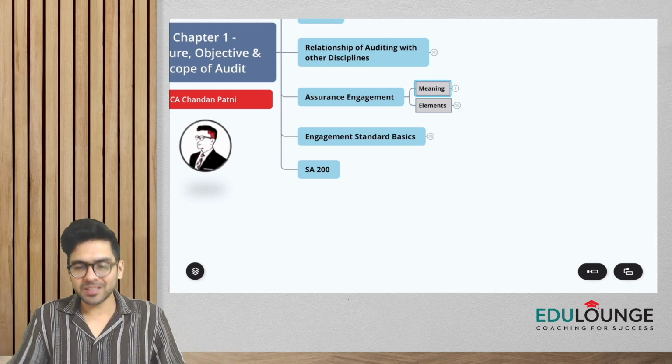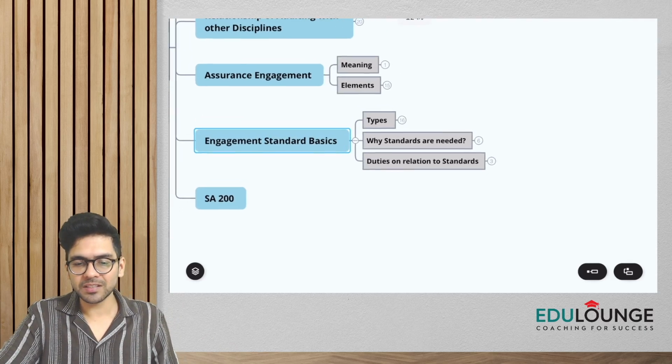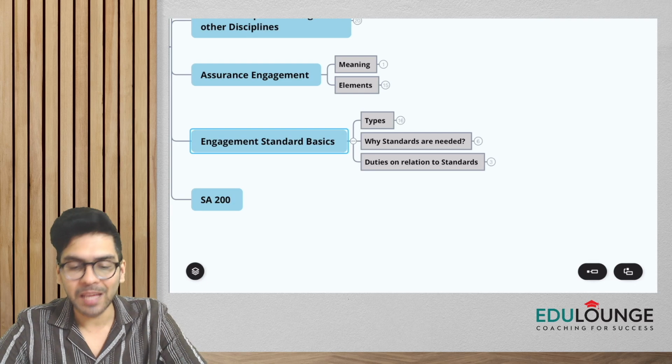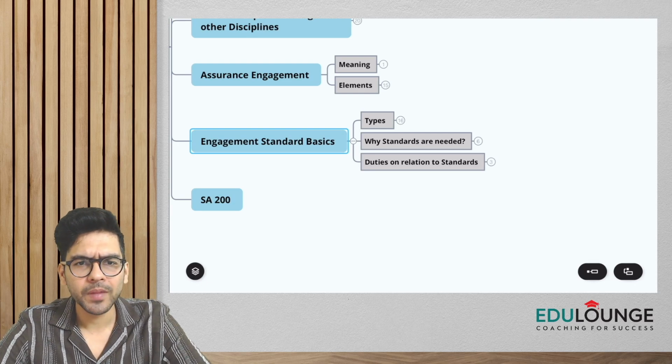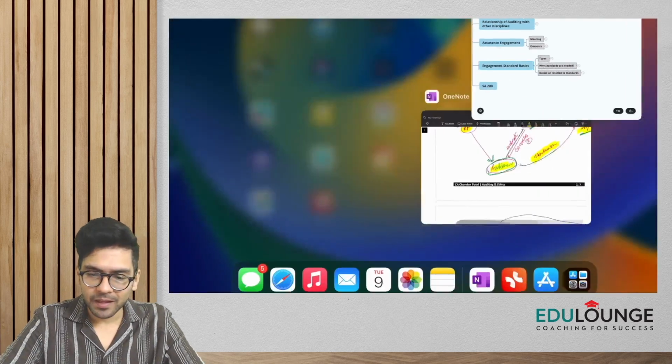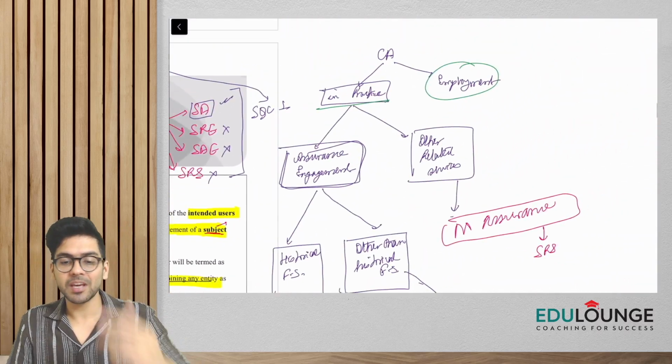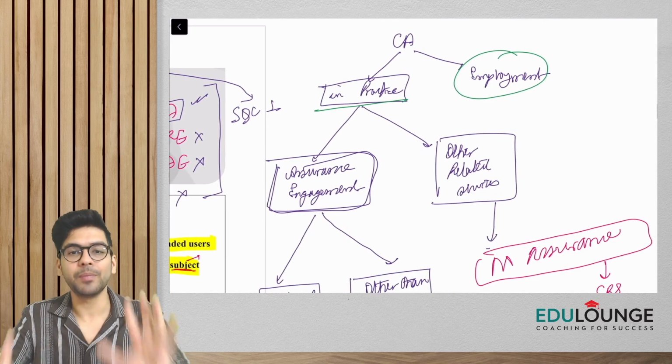Okay, so what is an engagement standard? Let's go with the basics. First thing is, I would want you to understand the different types of engagement standards. But before this, again, let me take you back to the main notes, guys. While I was taking my regular sessions, I remember, guys, I made this diagram, right?